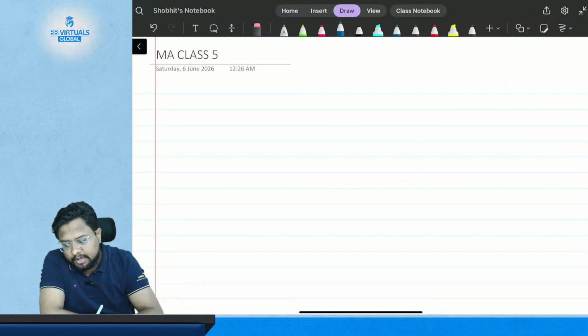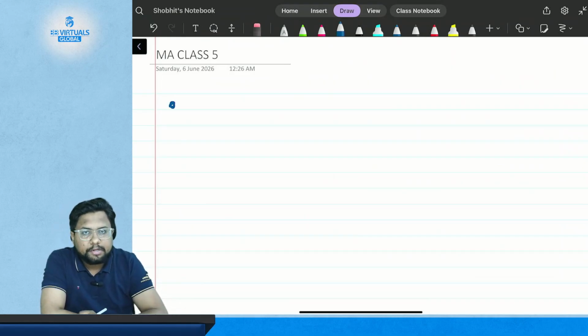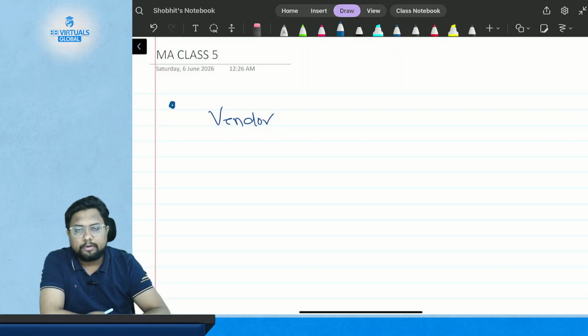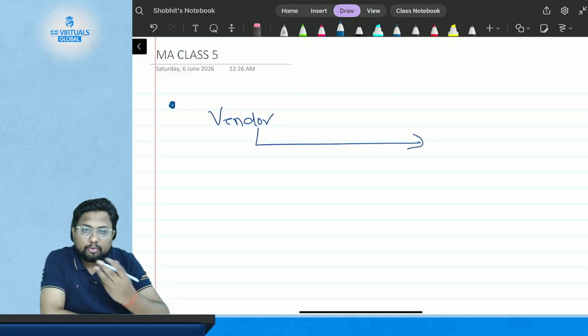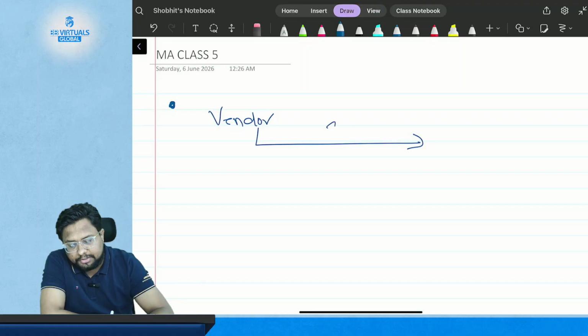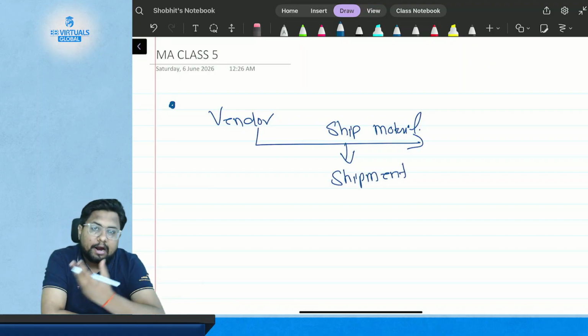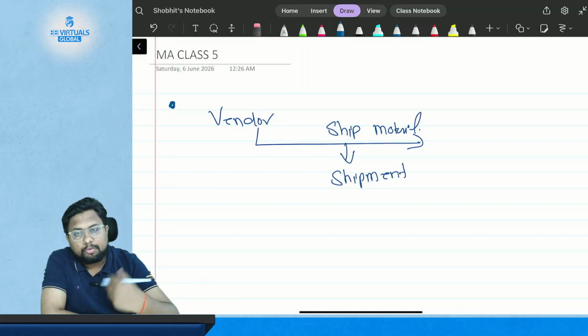Suppose in real life you have purchased the material. First the material will be with the vendor, from whom you have purchased. Then the vendor will ship it to you. When he ships the material to you, where is the material at that time? The material will be in the shipment. Then after shipping the material, who will receive the material?